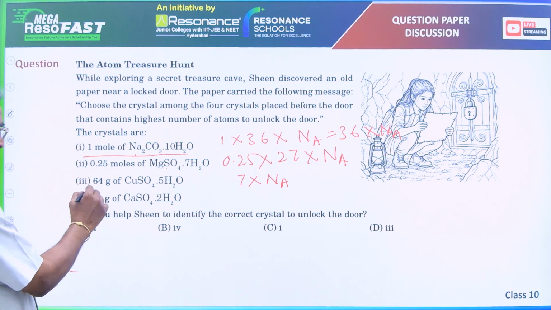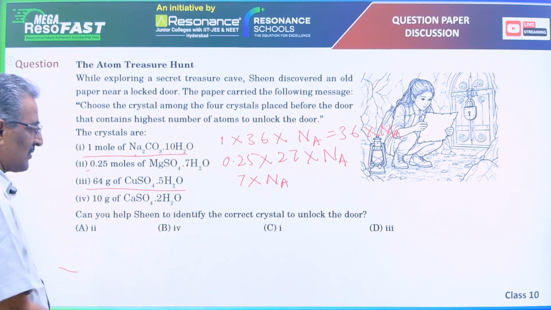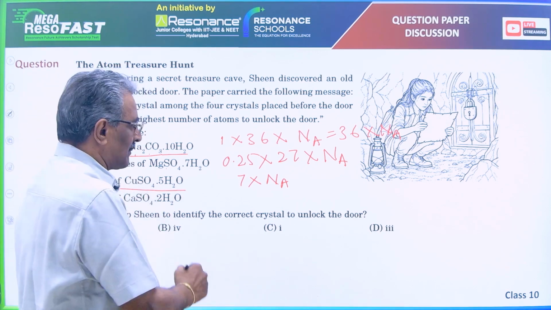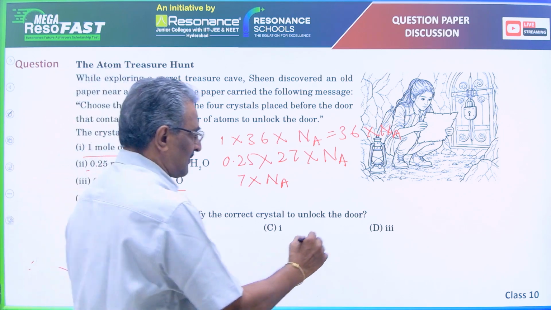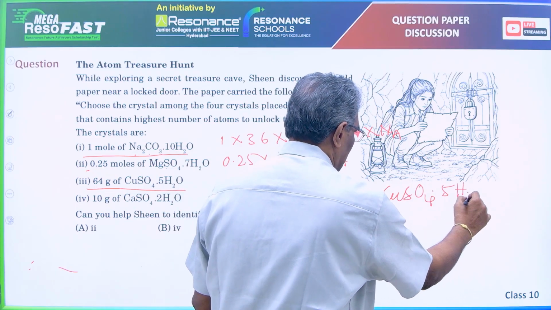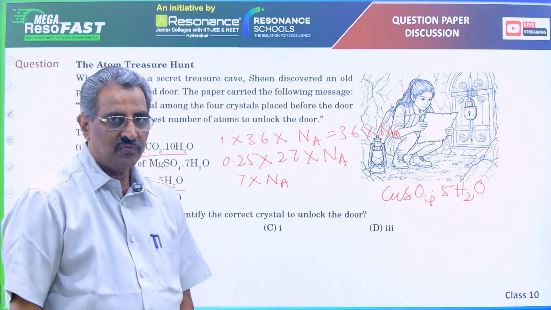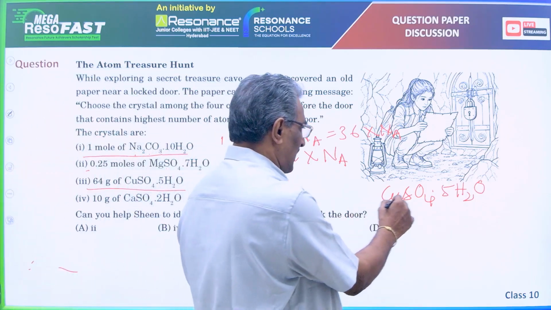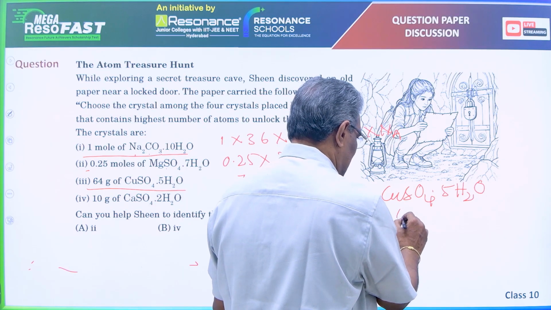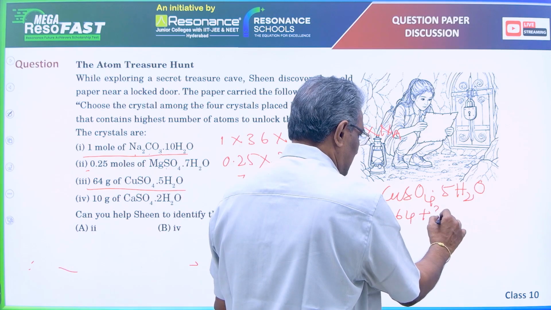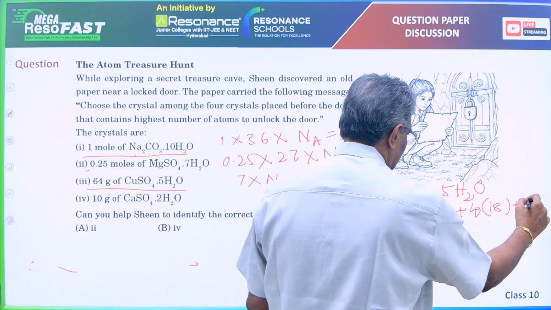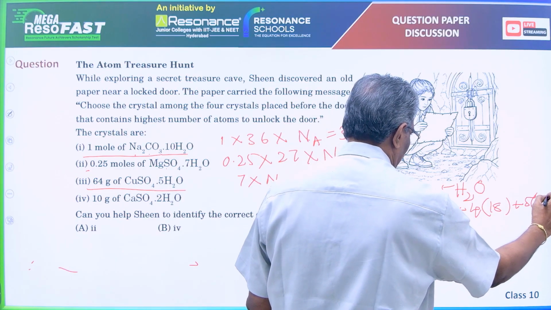Next one is 64 grams of hydrated copper sulfate. 64 grams, let us find the number of moles in 64 grams of hydrated copper sulfate first. The formula of hydrated copper sulfate is CuSO4 5H2O. The formula unit mass of hydrated copper sulfate is, atomic mass of copper is 64, atomic mass of sulfur is 32 and 4 into atomic mass of oxygen is 16 plus 5 molecules of water, 5 into 18.